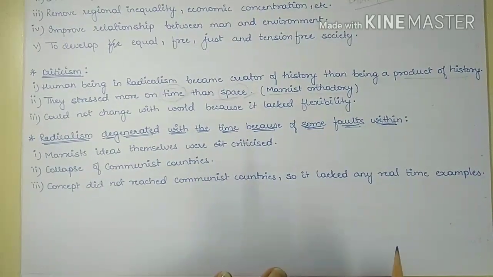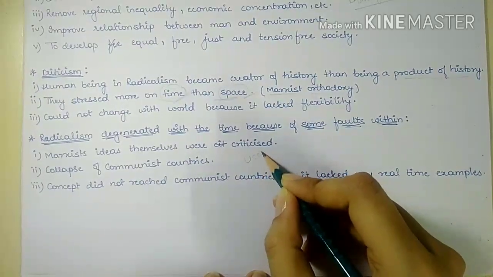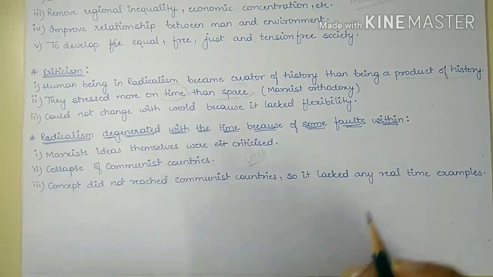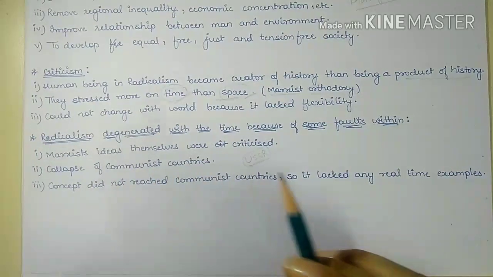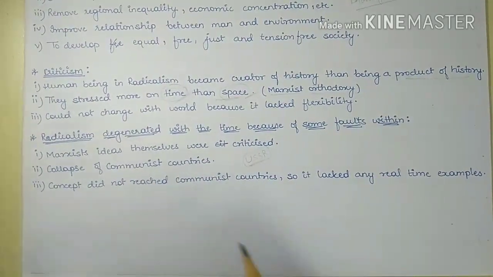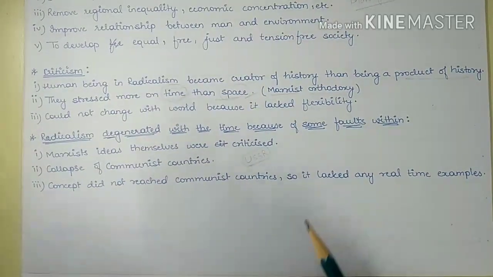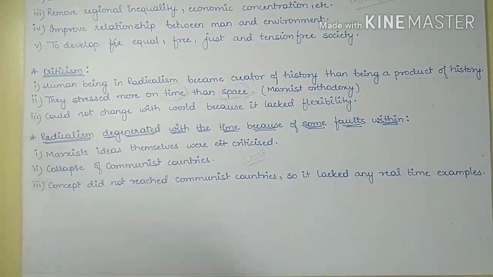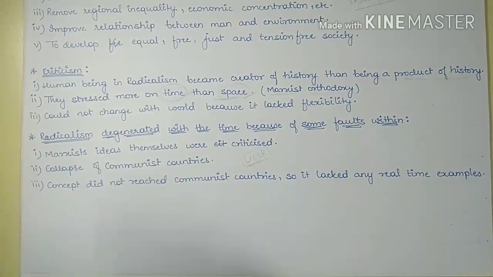Next is, we can see that USSR, which was representing the whole communist countries, collapsed. Okay, so the communist countries collapsed, and because of the failure of communist countries, people became skeptic against the idea of Marxism and communism. Okay, so the concept of radicalism was ignored.